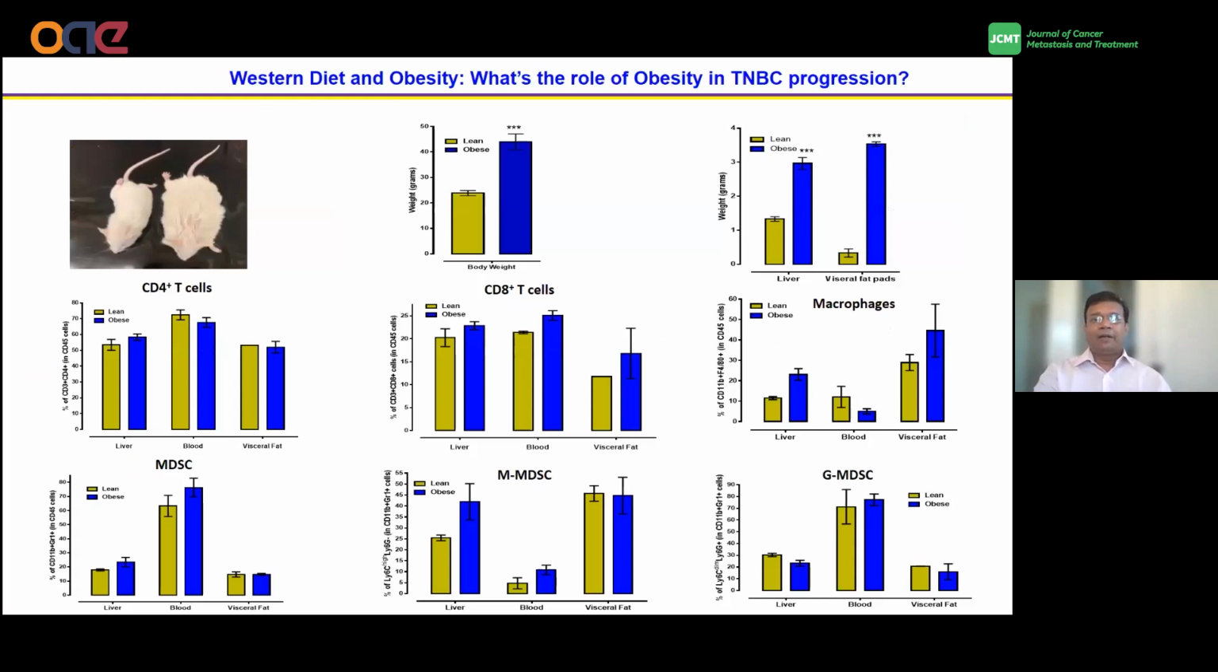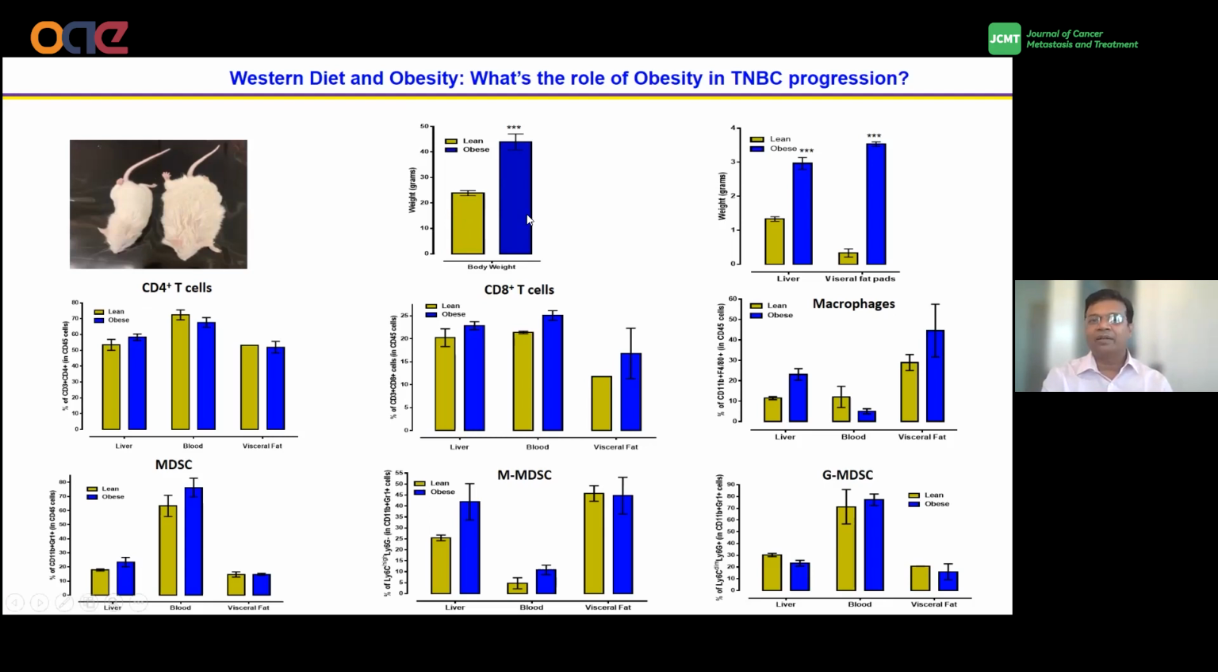Then we asked the question: what is the role of obesity in TNBC progression? So we used a syngeneic mouse model. We used the 0321 cells, as Dr. Sam mentioned a couple of minutes ago. We fed our female mice the Western diet as well as the control diet. You can see from the picture that the Western diet obviously induces obesity.